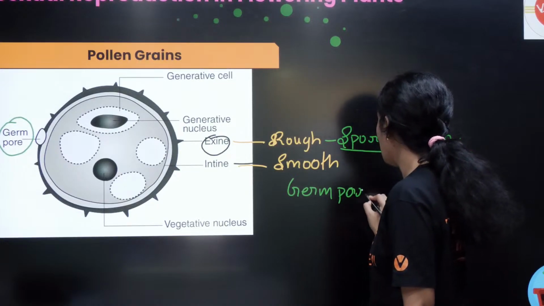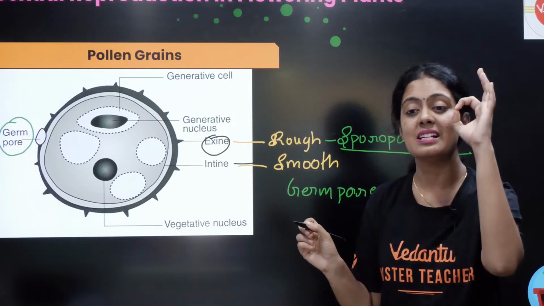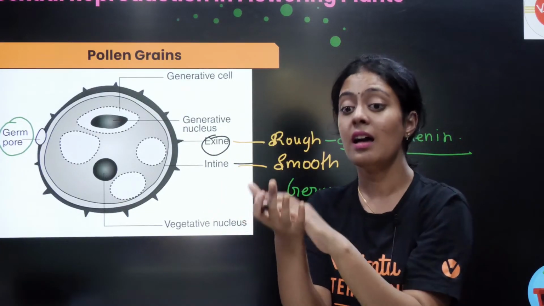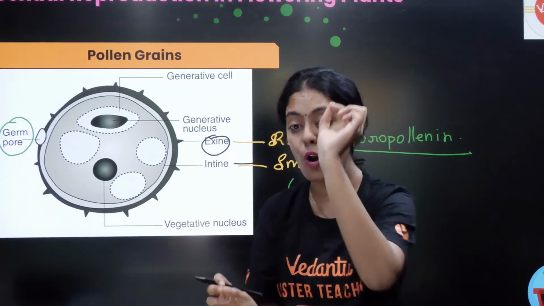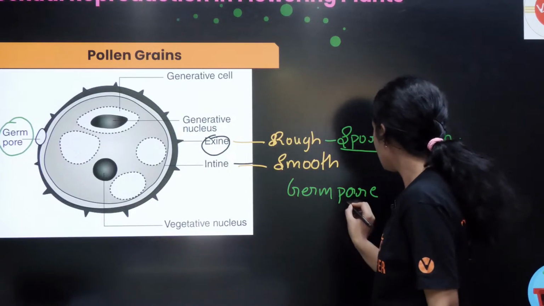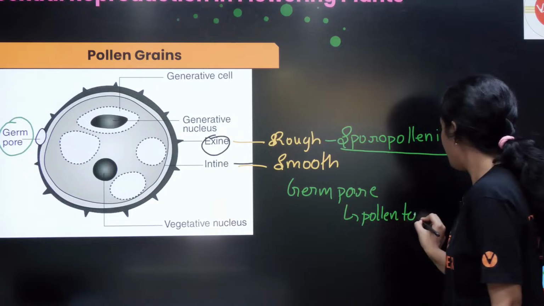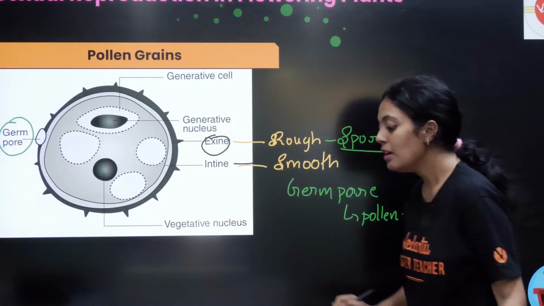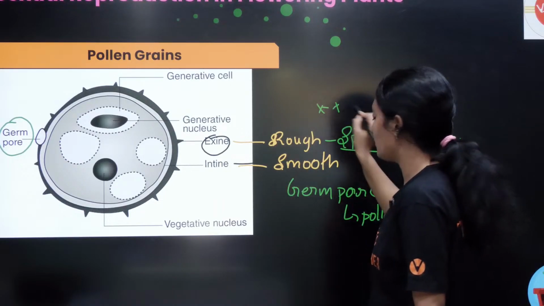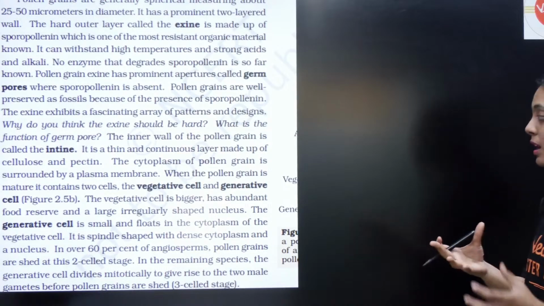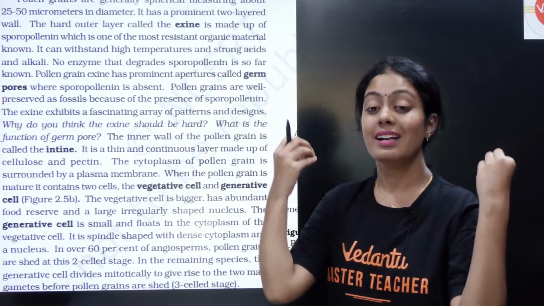It is going to help in pollen pistil interaction. Now this pollen grain will fall onto the pistil, correct? Then there it will be forming a pollen tube, correct? So this germ pore will help in pollen tube development. Okay, so this is a very, very important NEET question, sporopollenin. And this is going to make my pollen very, very resistant.